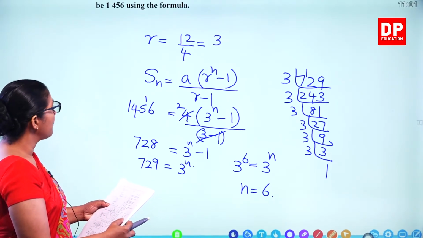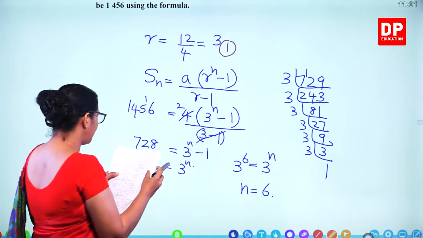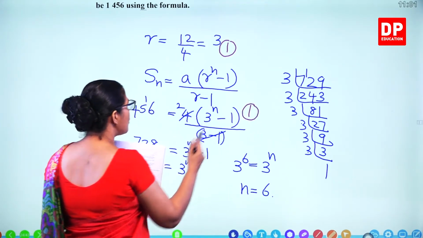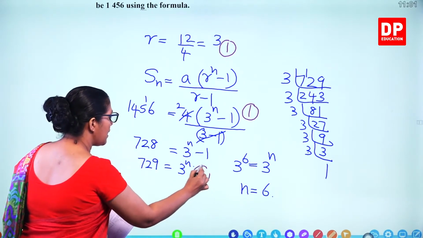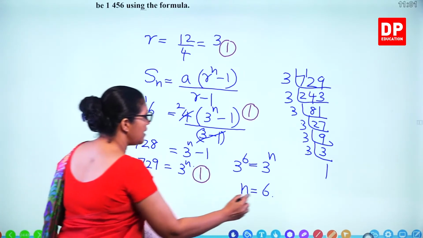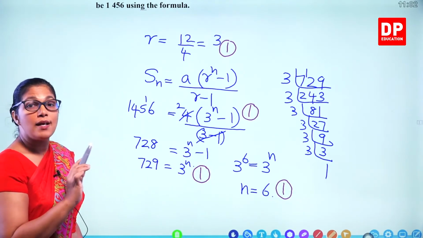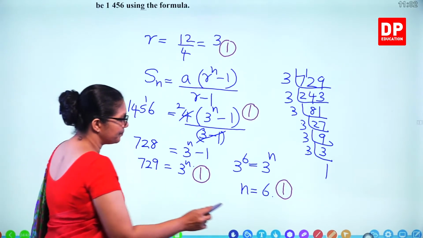So how many marks for that? 4 marks. 1 mark for finding the common ratio, 1 mark for substituting into the sum formula, 1 mark here, and finding n equals 6, 1 mark. 4 marks, and for the previous question we gave already 6 marks.